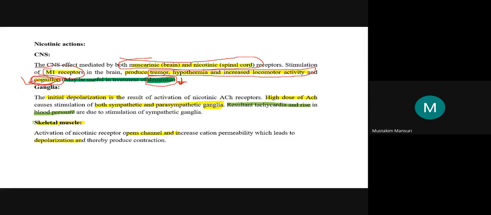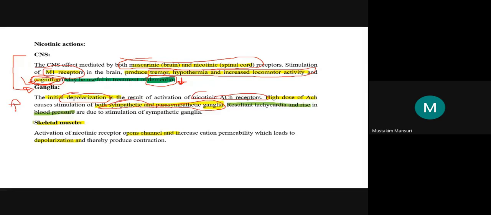So it can be helpful in the treatment of the dementia. Then comes the nicotinic receptors. The second part is the ganglia point. Initially it is producing the depolarization. So initial depolarization, that is because of this nicotinic cholinergic receptors. But in case of high dose, it is stimulating both sympathetic as well as the parasympathetic. Now don't be confused about why we are discussing this here.